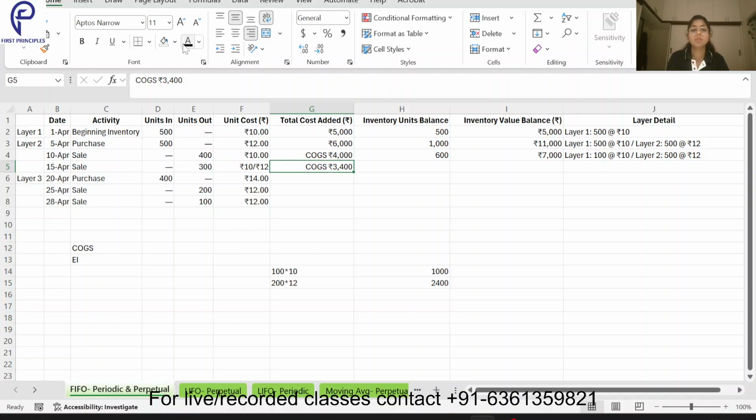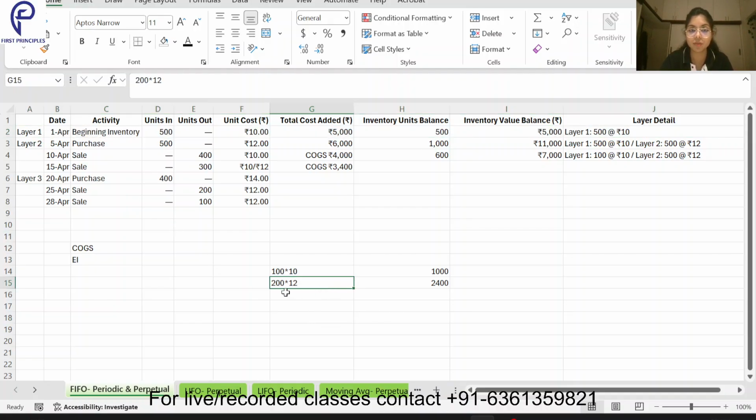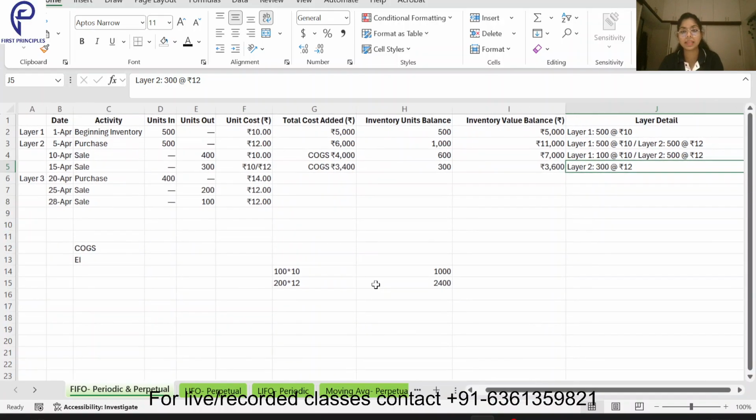Okay, and what will be the balance inventory? This layer 1 I have entirely sold. From layer 2, how much have we sold? We have sold 200 units. So 300 units from layer 2 are pending. 300 into 12, 3600 is the inventory that is pending. So layer 2, 300 into 12, is the pending layer with us.